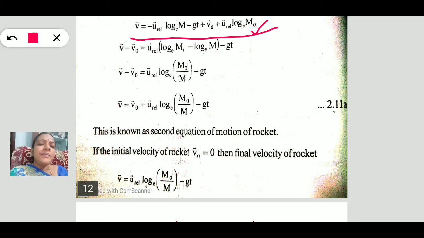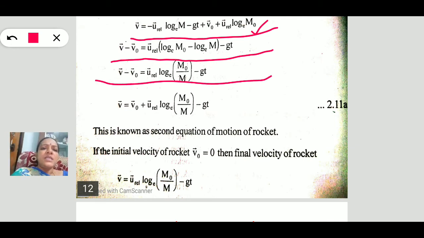Here e is the Napier's logarithm. Next step, v minus v naught is equal to, taking the relative velocity as common, u relative velocity of log of m naught minus log of m minus gt. Next step, v minus v naught is equal to u relative velocity log of m naught by m minus gt.